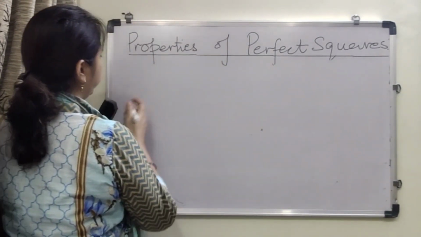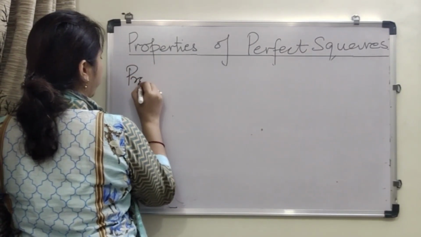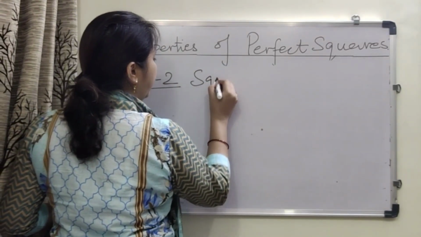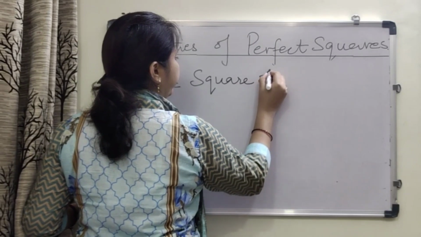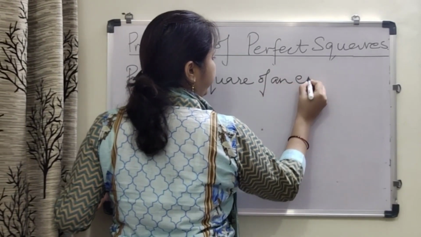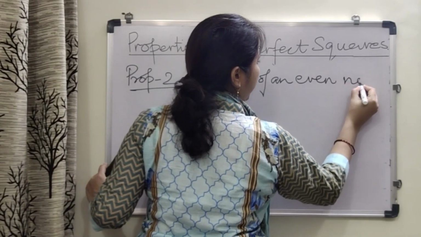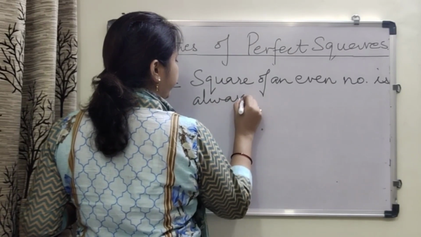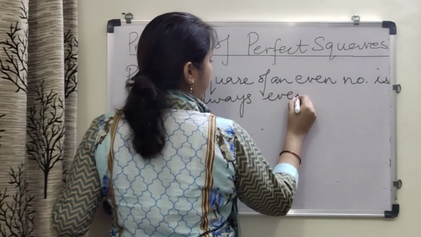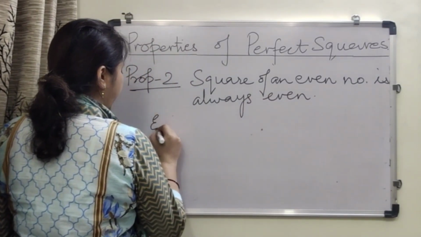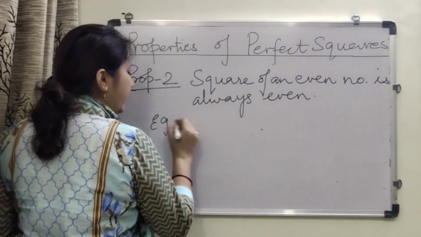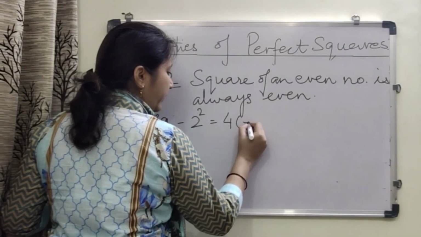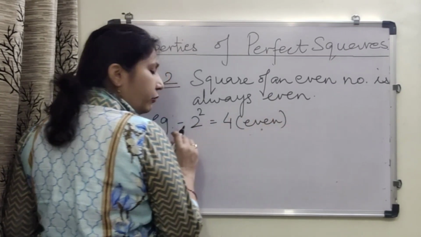Property 2. The square of an even number is always even. If you take an example, the least even number is 2, and the square of 2 is 4. 4 is an even number as well as 2 is also an even number.